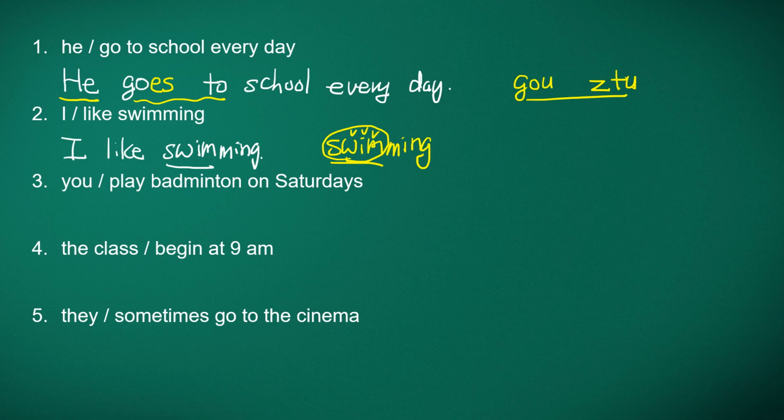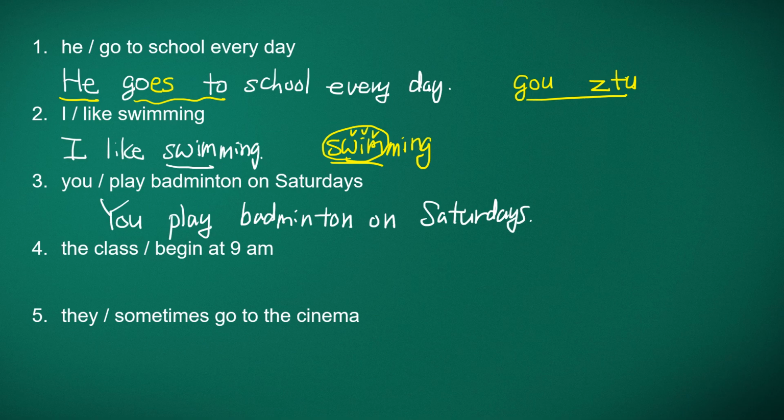Number 3, you play badminton on Saturdays. So you is the subject and play is the verb. The subject is second person singular, or second person plural. We don't know, and there's no change in the verb. You play badminton on Saturdays.